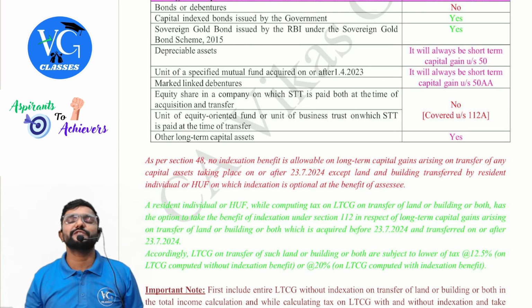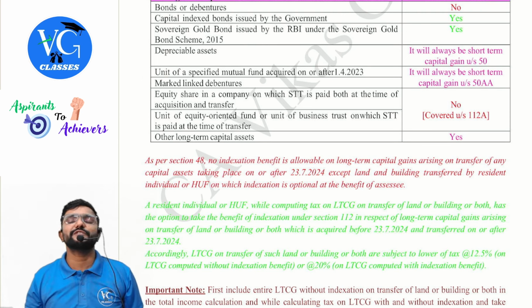Then in case of ETF, guys, we will always compute long-term gain under section 112A. It can be short-term also, but we are talking about indexation, so obviously it is for long-term assets. That's why it is mentioned here, because for this we never check the period of holding at all.